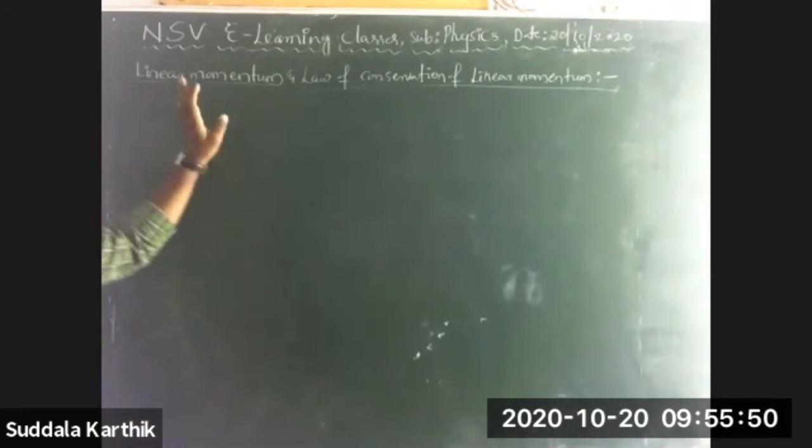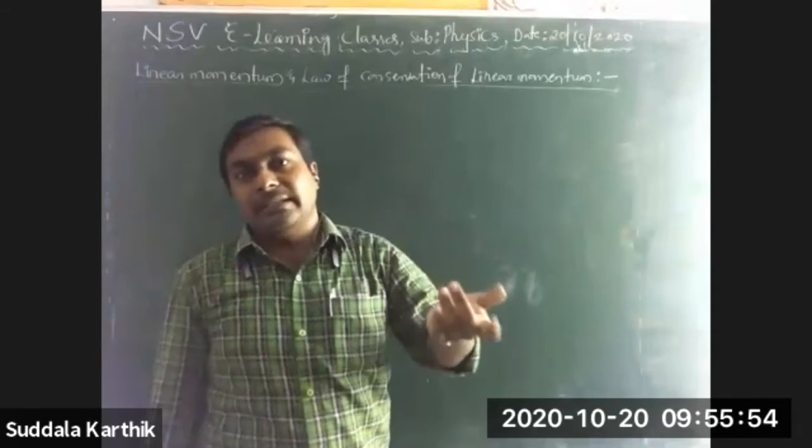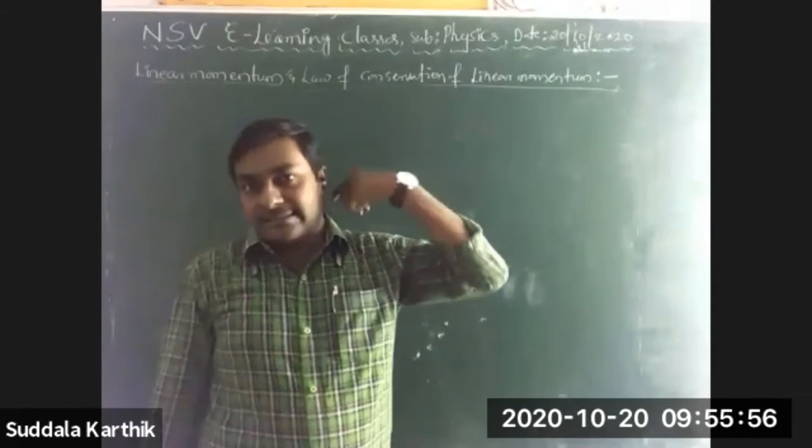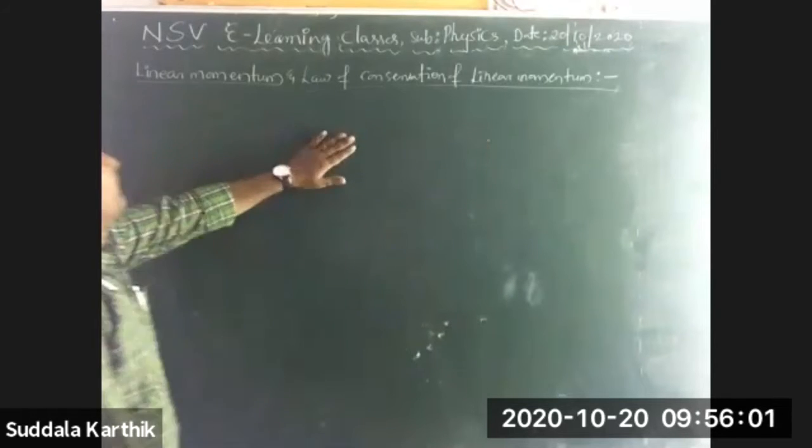Already we have discussed linear momentum, and I also explained the law of conservation of linear momentum, but there is a little bit of unclarity for many students. That's why I'm going to discuss this one, Nana.